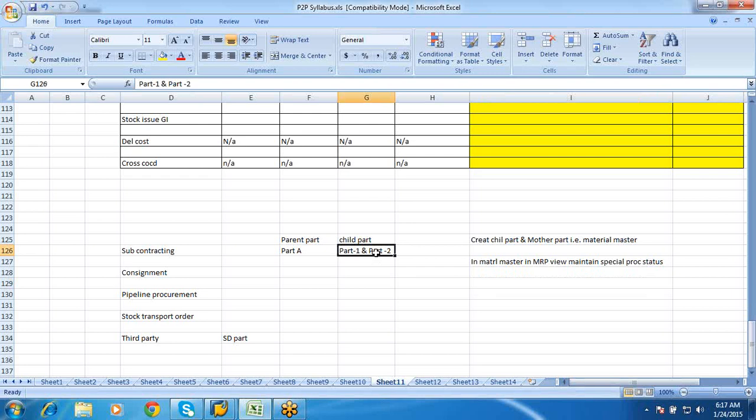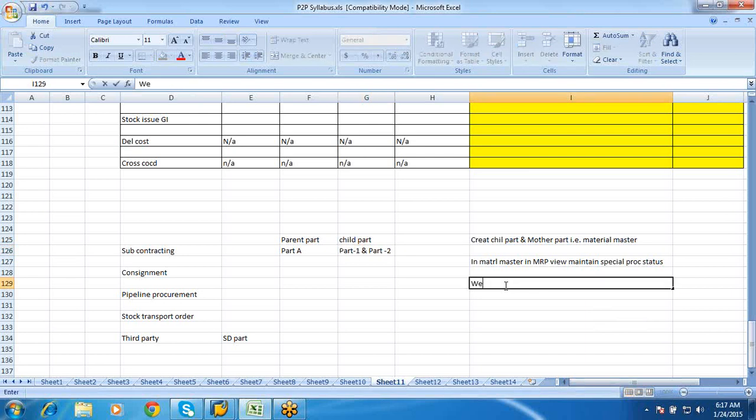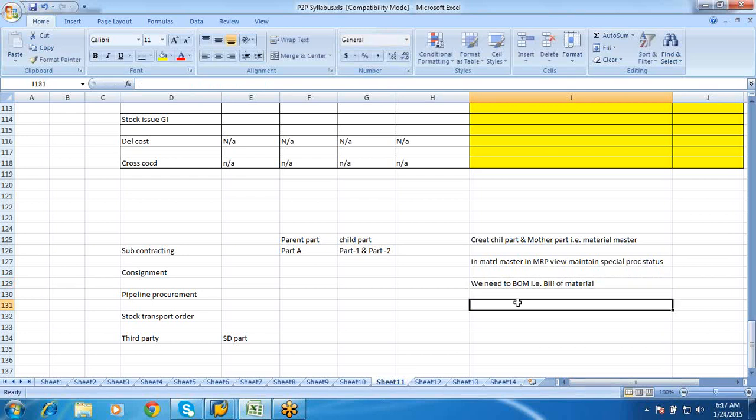Once these two steps are done, we need to create the BOM, your bill of material. The bill of material gives the details of a particular assembly or component.